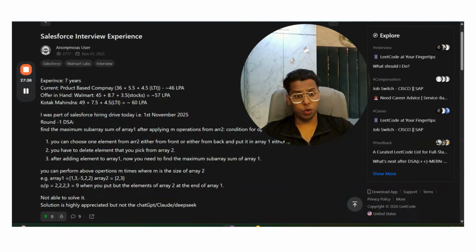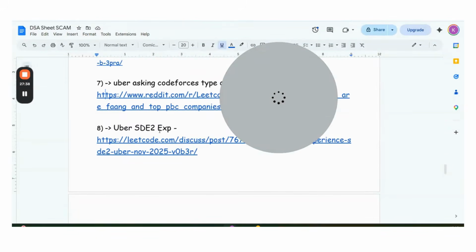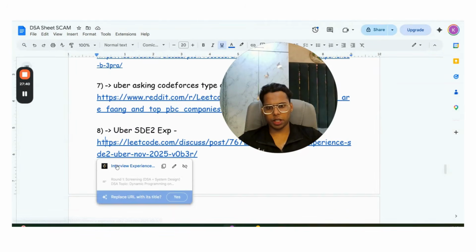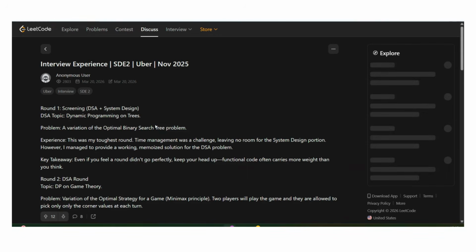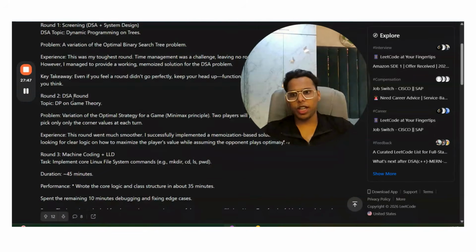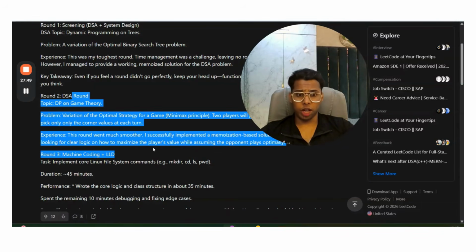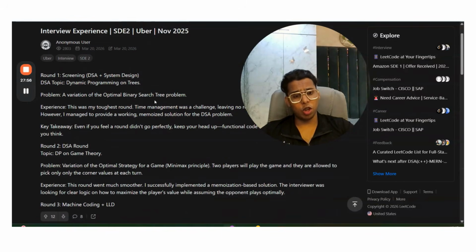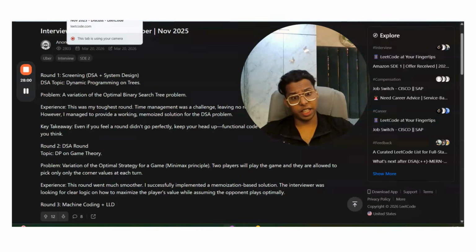Let's check more proofs of this thing. Uber SD2 experience. Dynamic programming on game theory has been asked. None of the DSA sheets teach you dynamic programming on game theory. It is an online assessment and CP round type of problem asked in Uber. These are your dream companies. See what they are asking. They are asking you things which are not available in the standard DSA sheets.